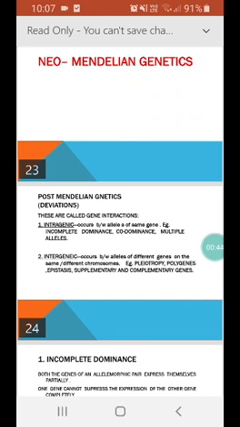So after the discovery or rediscovery of Mendel's law, many scientists performed experiments on different plants and animals. They found some exceptions, that is deviation to the Mendelian ratio.